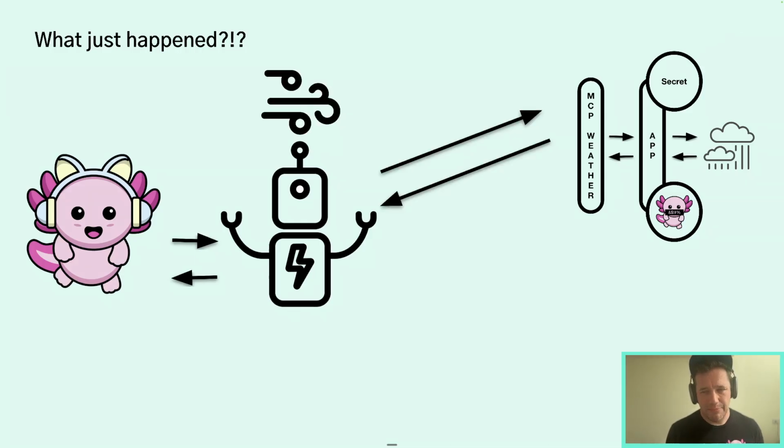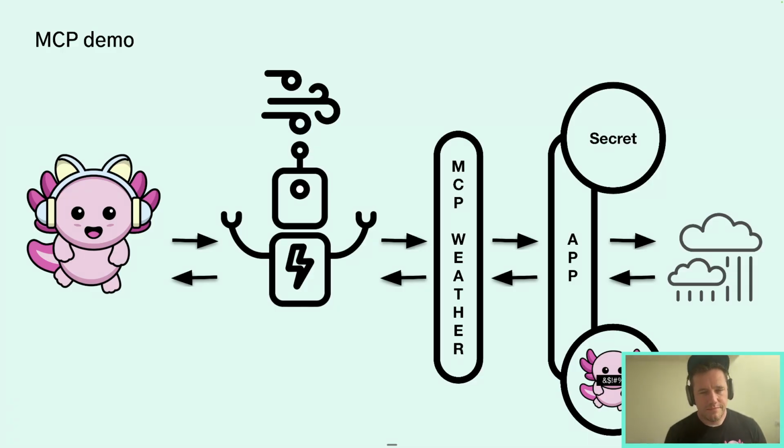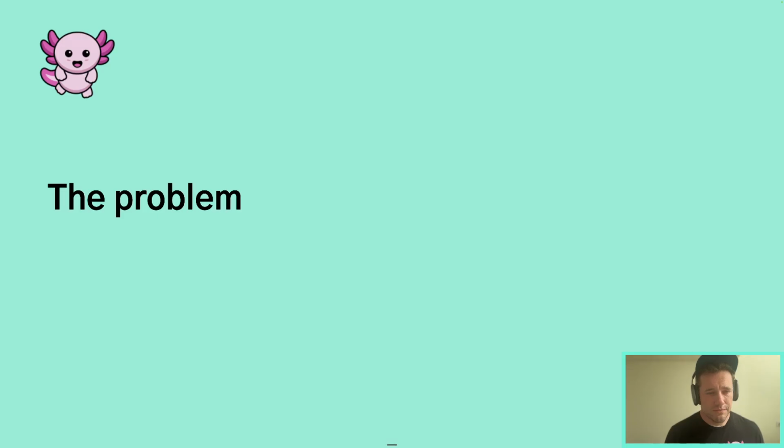So whilst all that happened, Claude was going back to MCP weather to find out what was happening with the weather and being told misinformation of being 133 miles per hour. So that is the attack that we just saw.